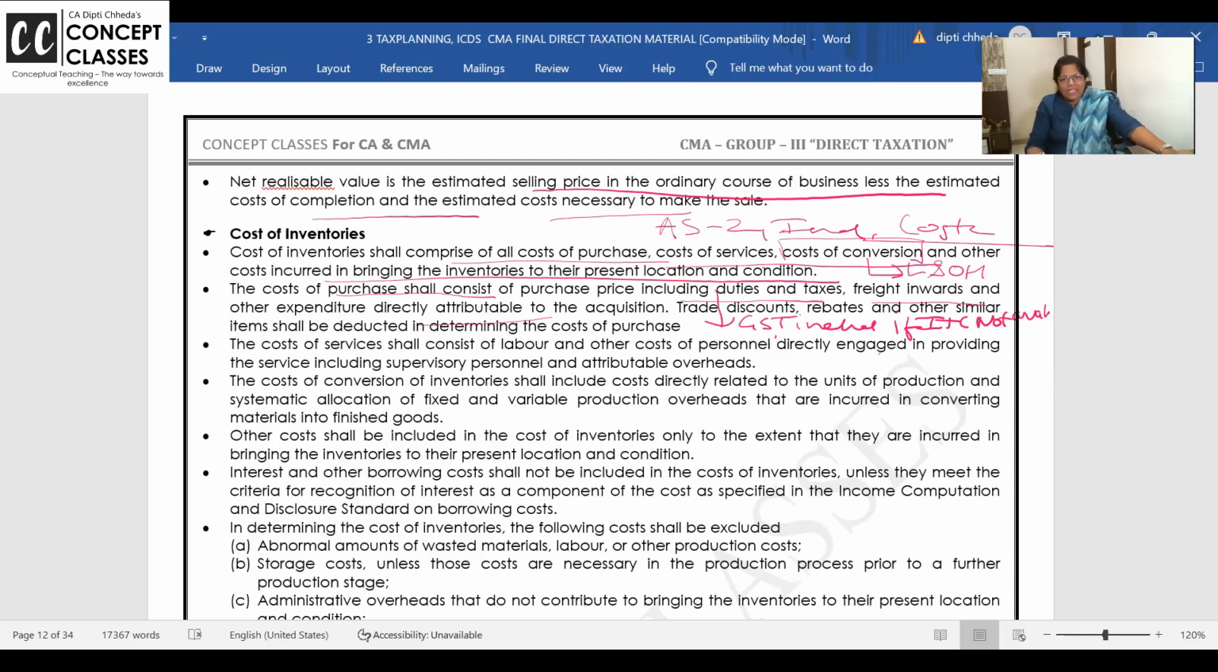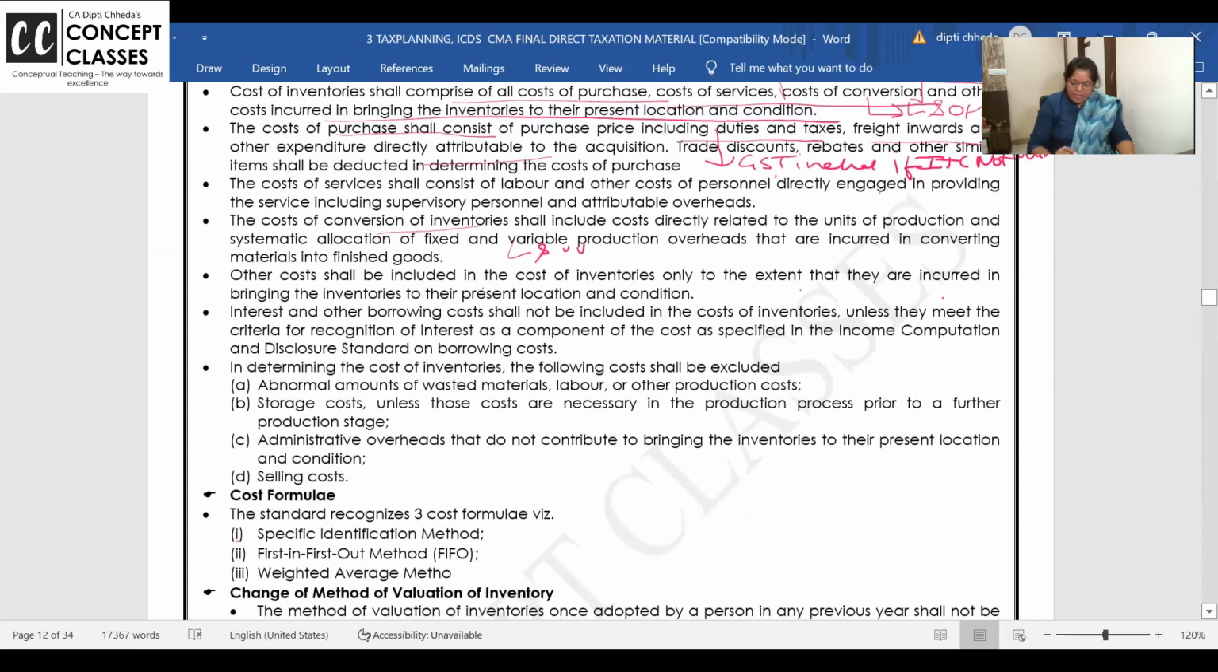Am I going fast, or are these examples clear and you're scribbling all this? Cost of service shall consist of labor and other cost. Cost of conversion shall be the indirect cost, which you can just write as labor and overhead. These are all points for reading so that you correlate with your accounts. Other costs shall be costs incurred to bring the inventory into its present condition.